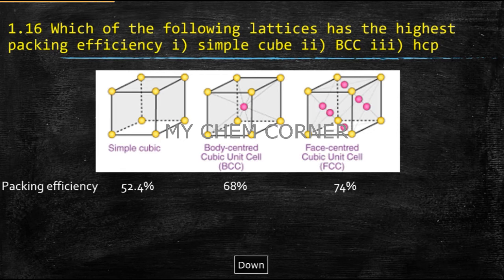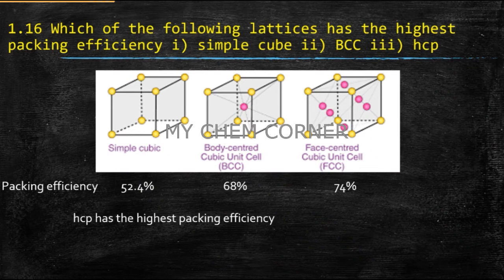From the derivation, we learned the packing efficiency for simple cube to be 52.4%, BCC 68% and FCC 74%, which is the same for HCP. We generally say that the higher the percentage of packing efficiency, the more efficiently packed the unit cell is. So in this case, HCP has the highest packing efficiency as the percentage for that unit cell is the highest. So here the answer is HCP.